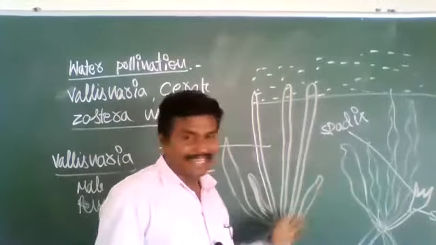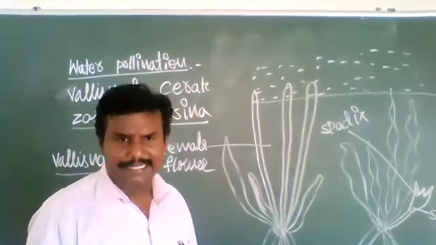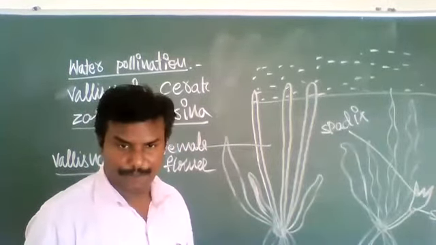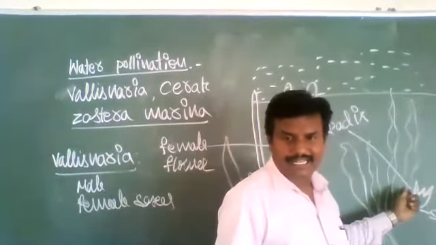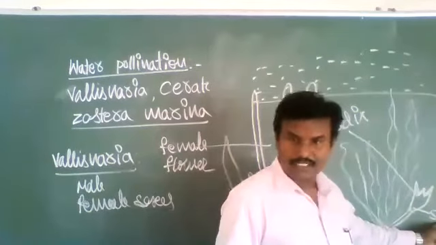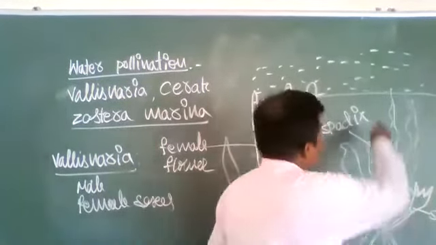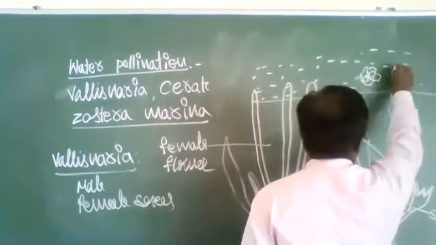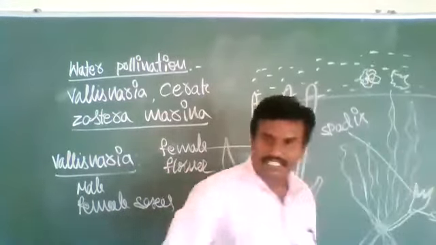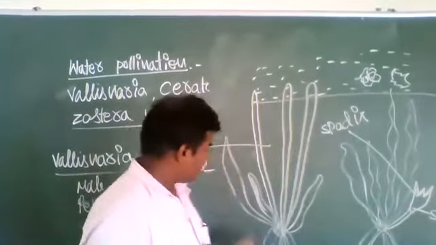So it is the Vallisneria plant. The Vallisneria plant is dioecious. The sexes are separate. So the male flowers, that is the stamens, are separated from the short spadix and reach the upper surface of water. Like this, male flowers reach the upper surface of water. That is the male flower.